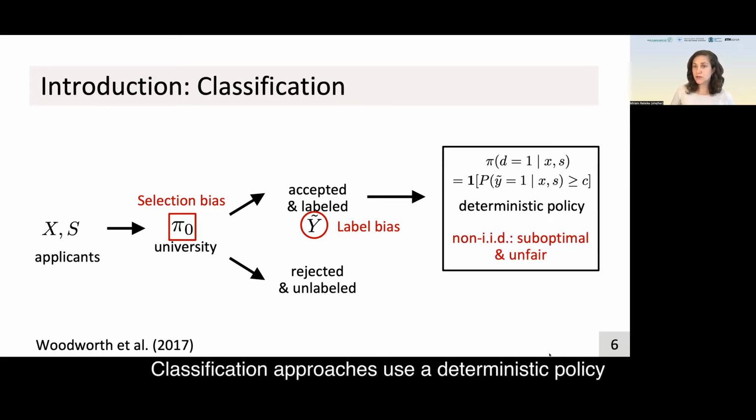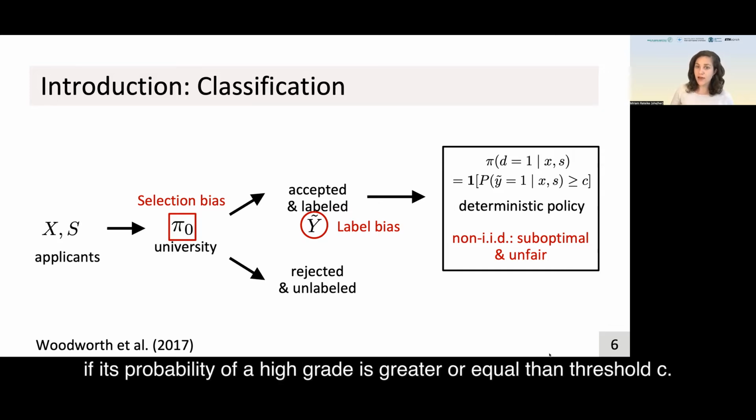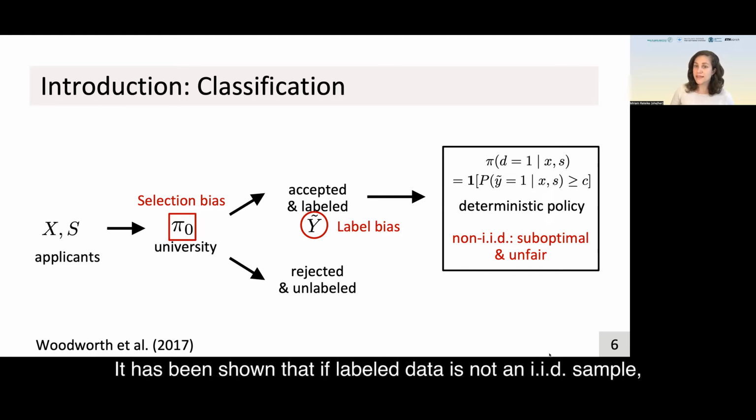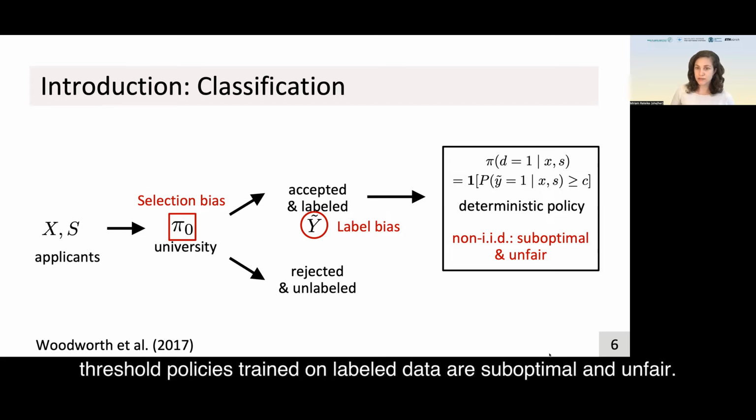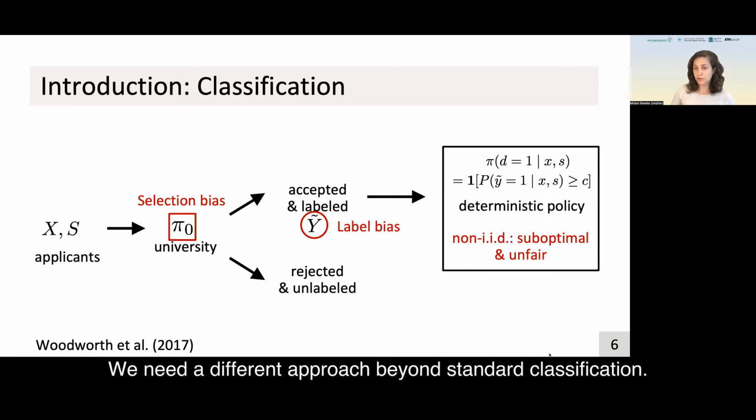Classification approaches use a deterministic policy that decides according to a threshold. For example, an individual gets accepted, meaning decision D equals 1, if its probability of having a high grade is greater or equal than a certain threshold. It has been shown that if labeled data is not an IID sample, threshold policies trained on labeled data become suboptimal and unfair. We therefore need a different approach that goes beyond standard classification.